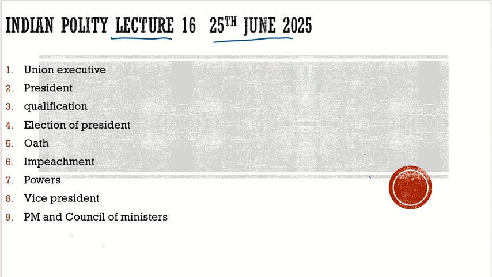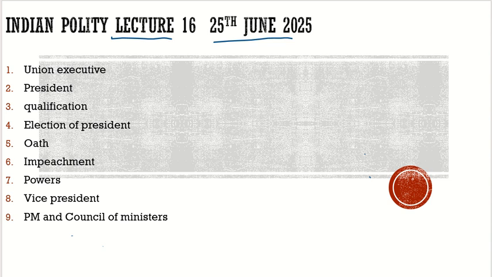In the president, we discussed first what the president is, how he is the head of the state, how he is the nominal head. We understood that Article 74 of the Indian Constitution gives this status of nominal head.